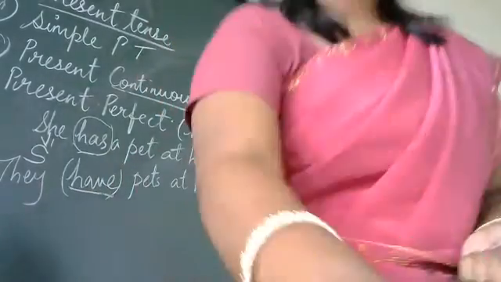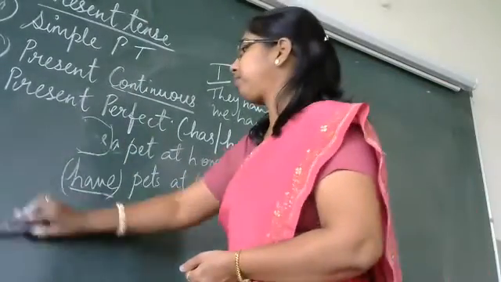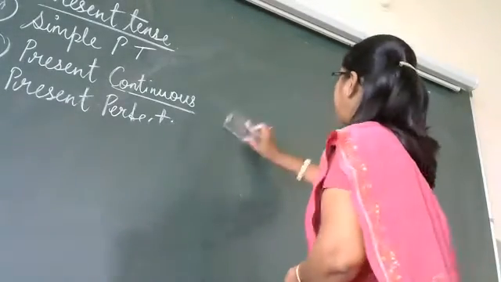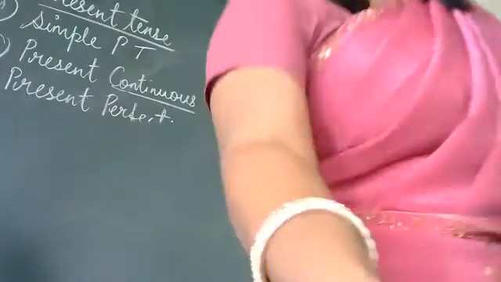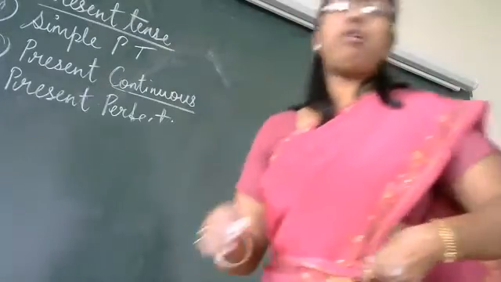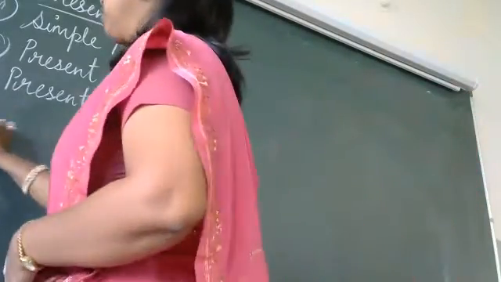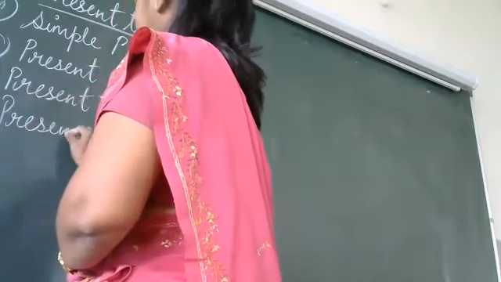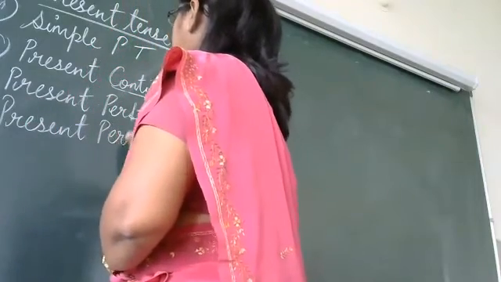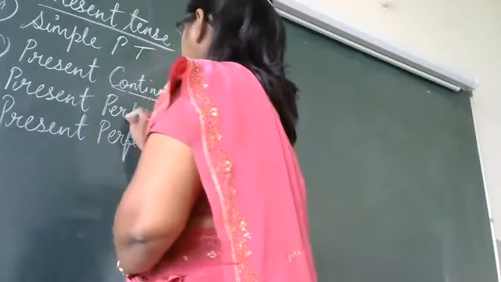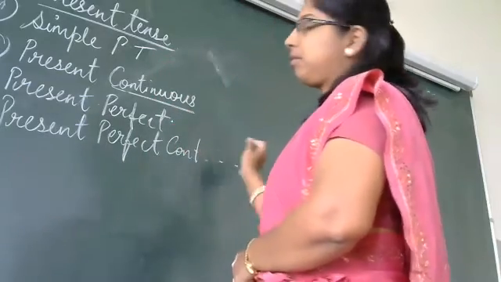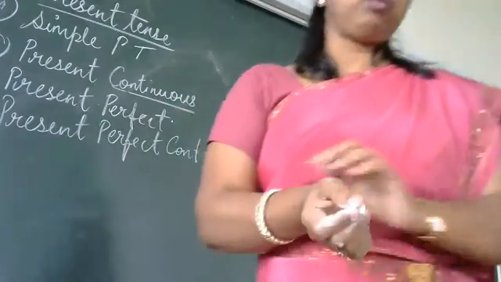Okay. So the fourth one we are going to see is, three tenses we have already seen in present tense, the fourth one is present perfect continuous. This is the fourth one now.